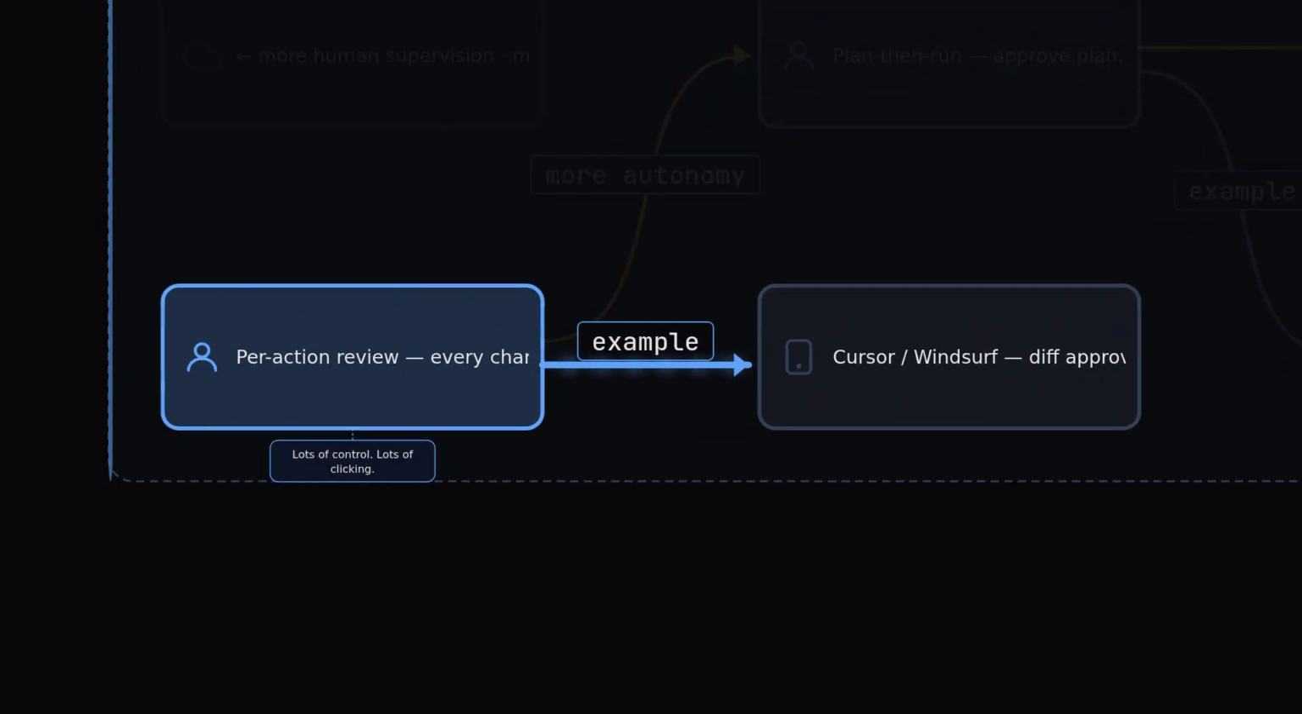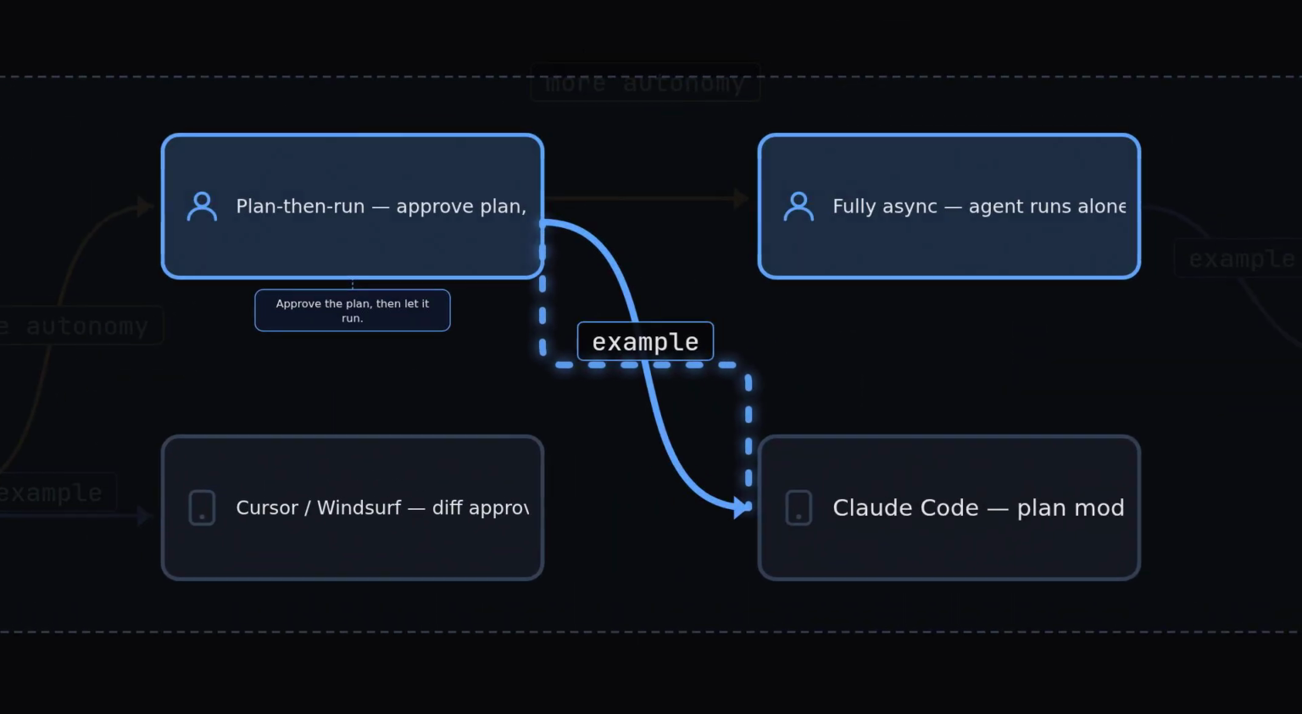On the left, per action review. The agent proposes a change, then stops and waits for you to approve the diff. Cursor and Windsurf live here. In the middle, plan then run. The agent writes a plan in plain English, you approve it, and the agent runs many steps without interrupting you. Claude Code's plan mode is the cleanest example.